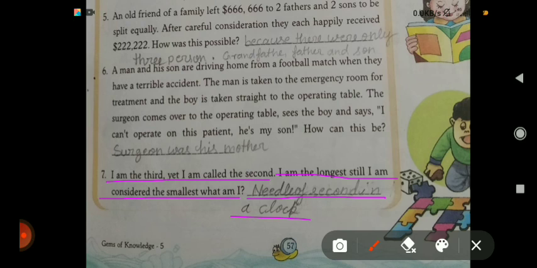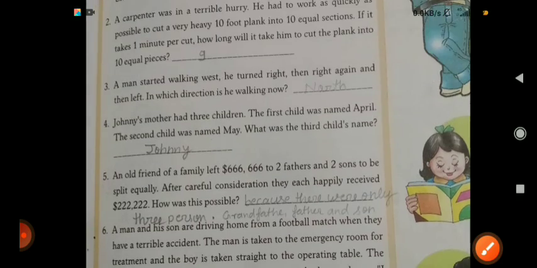That's all for today. In next class, we will study about manage the matchsticks. This is also a type of puzzle you have to solve in chapter 44.